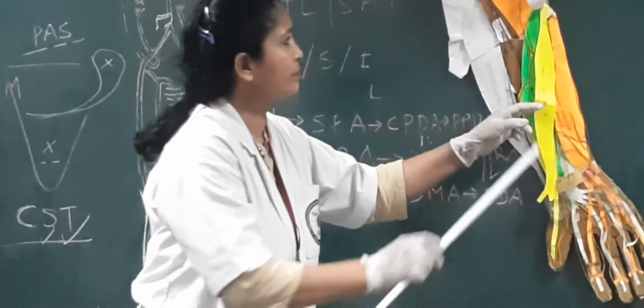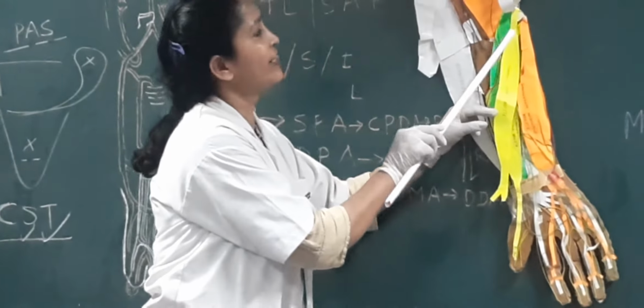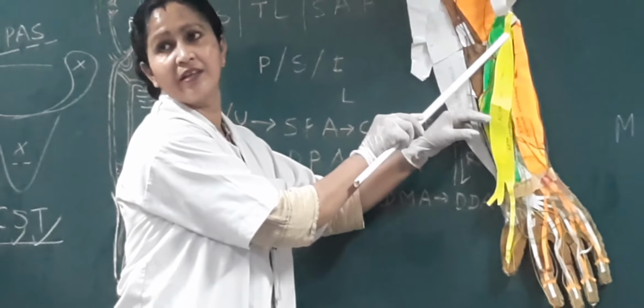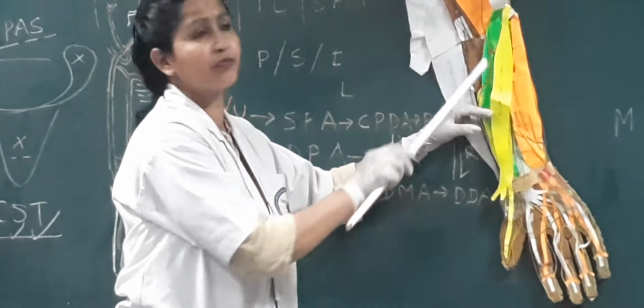Okay. And between the two heads, this is in green color, you can see the ulnar nerve is passing. Between the two heads of the flexor carpi ulnaris, the ulnar nerve is crossing.